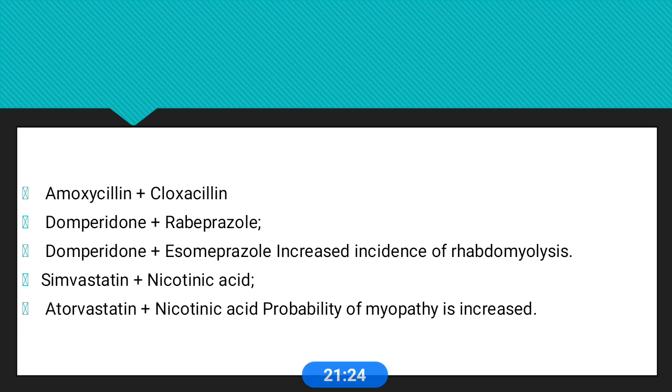Domperidone and rabeprazole: this combination mainly increases the incidence of rhabdomyolysis. Another combination is atorvastatin with nicotinic acid. This combination is also banned, as it increases the probability of myopathy.